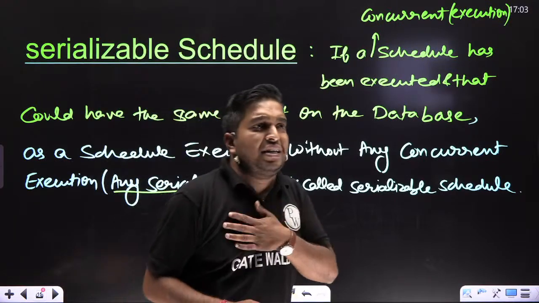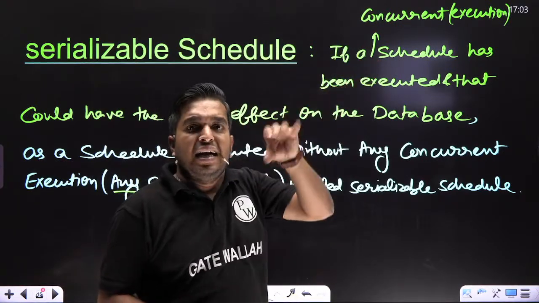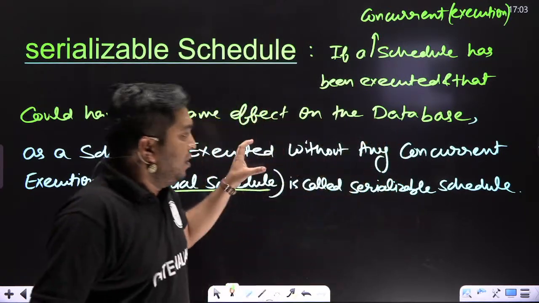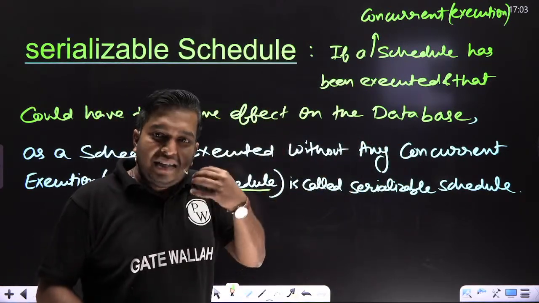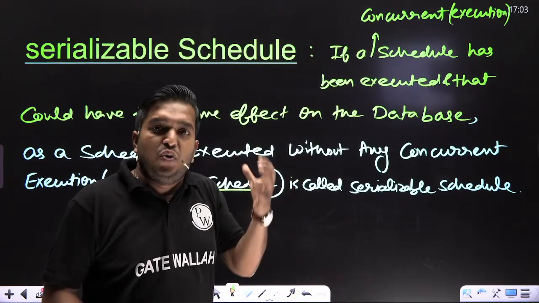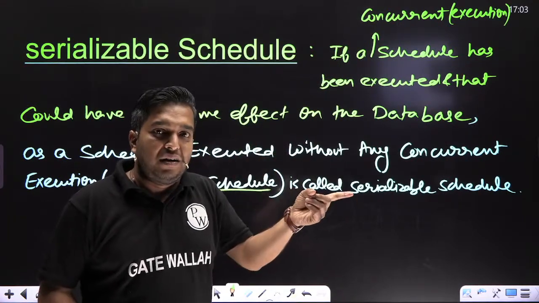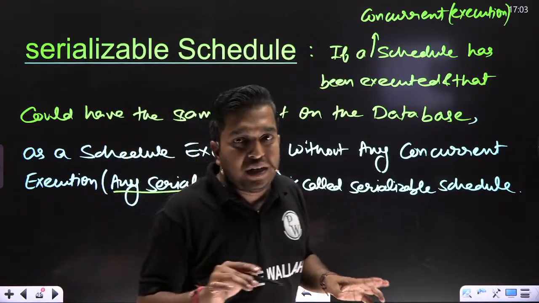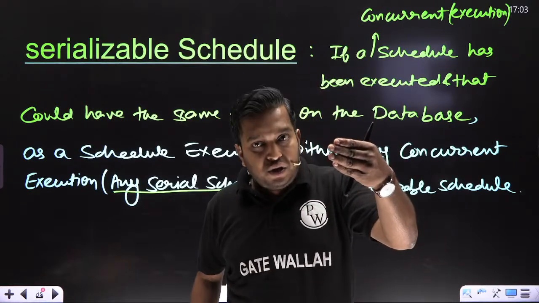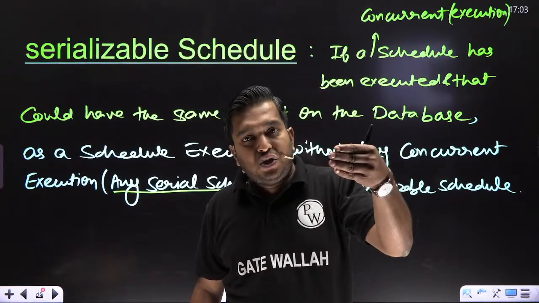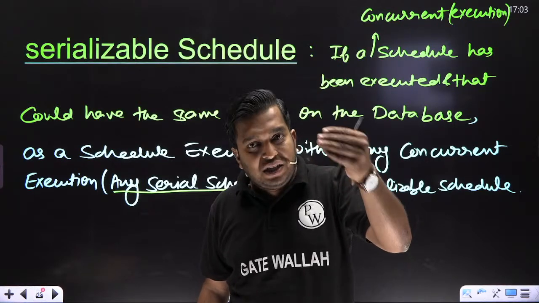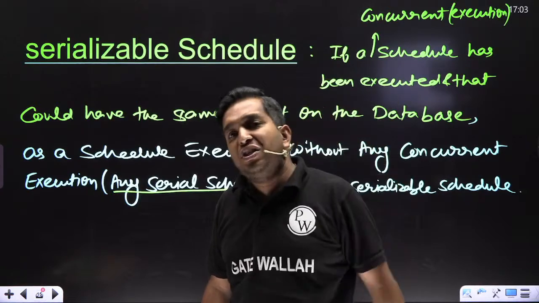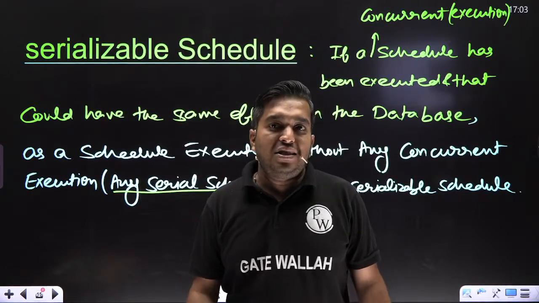If I execute a schedule concurrently that gives the same result as a schedule executed without any concurrency, meaning any serial schedule, it is called serializable. In short, if a concurrent execution gives a result equivalent to any of the serial schedules, then we can say it is a serializable schedule.